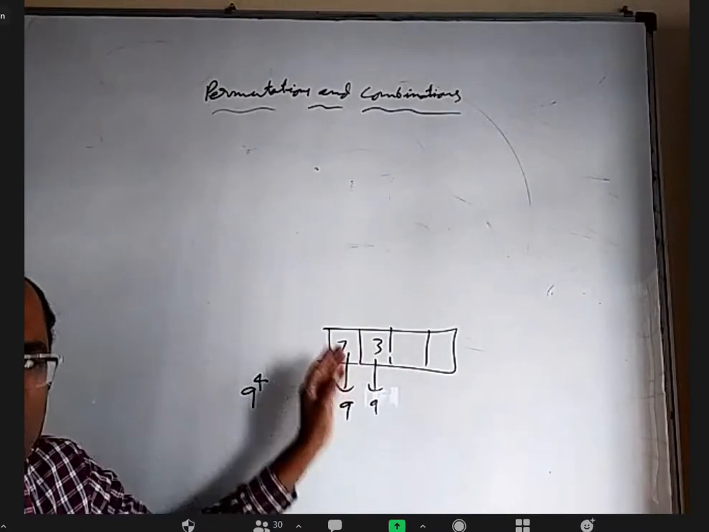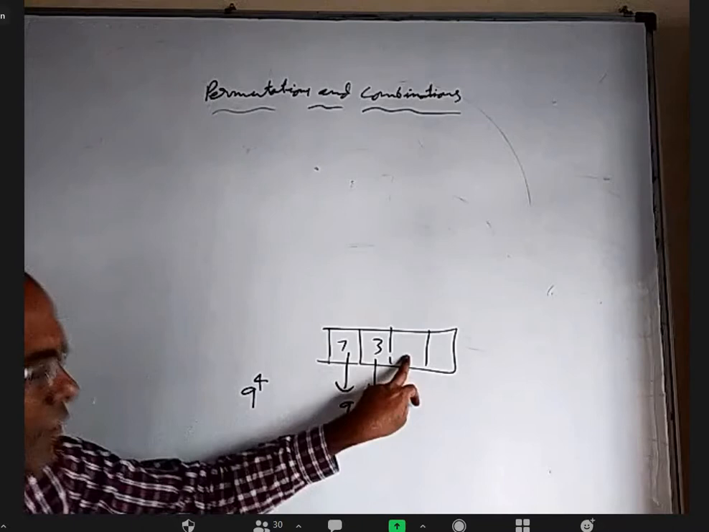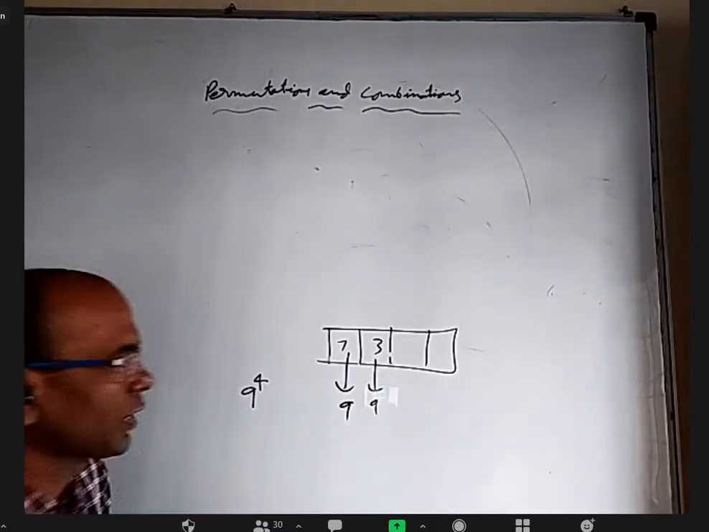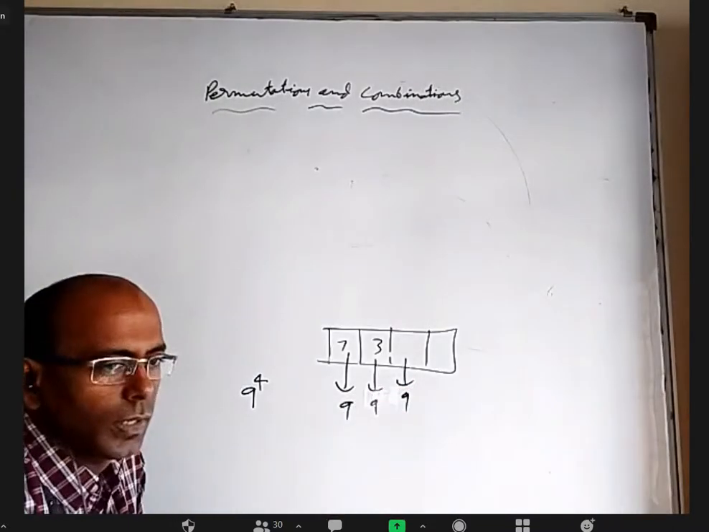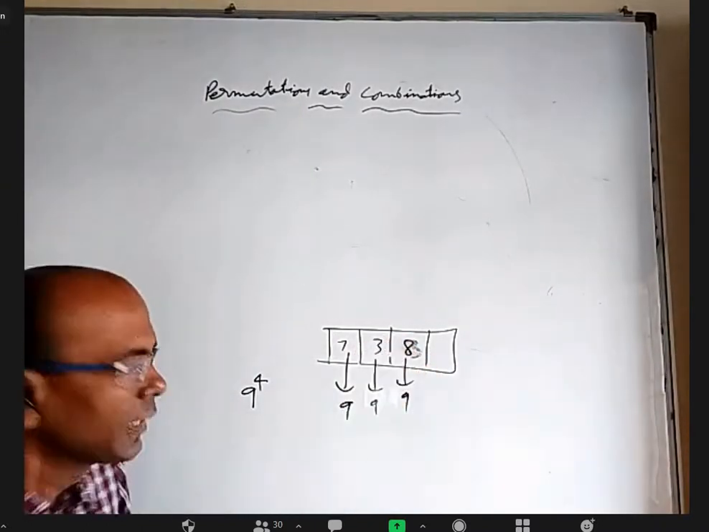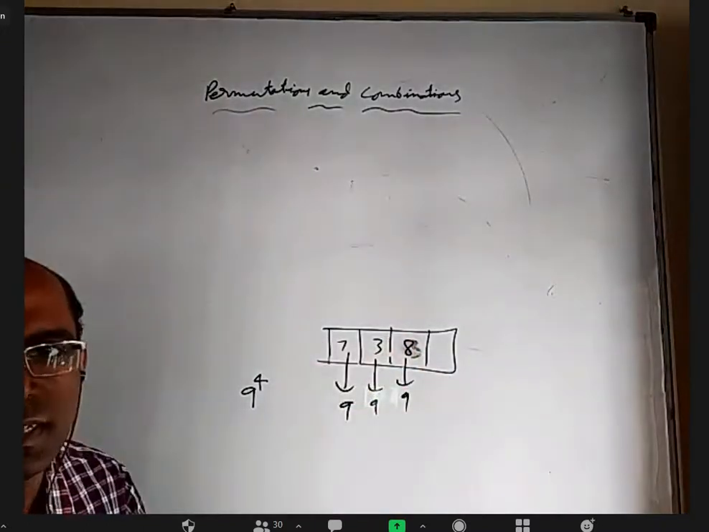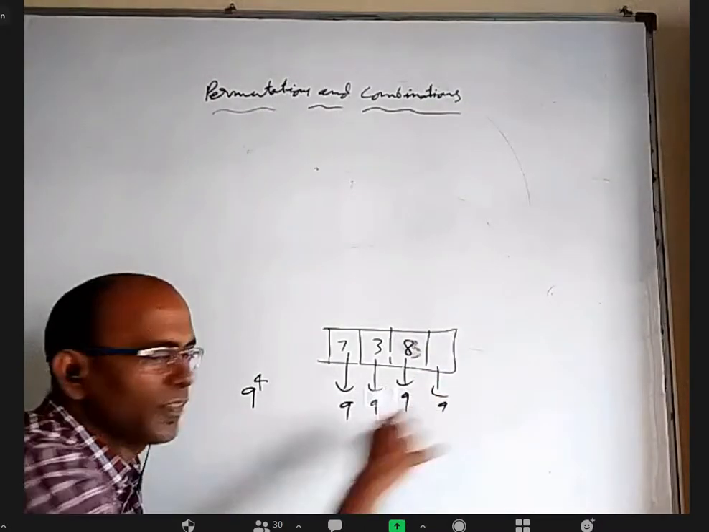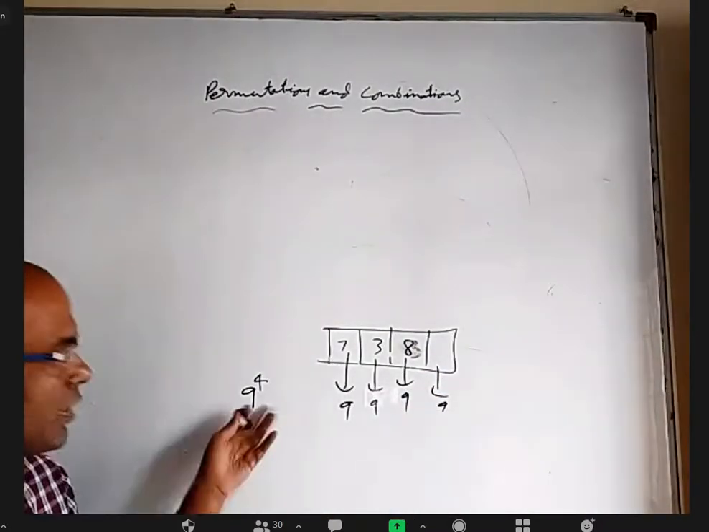Yes, sir. Consecutive digits should not be the same. So for filling this, except these 3, anything else is okay. So again 9 ways. Let's say I wrote 7 or some other number like 8. Doesn't matter. Here I cannot write 8. Anything else I can write. Again it is 9 ways. Every time it is fresh 9 choices only. So that's 9 power 4.